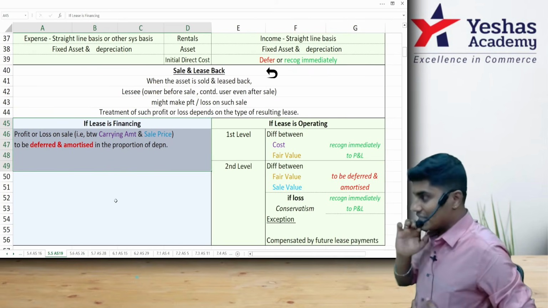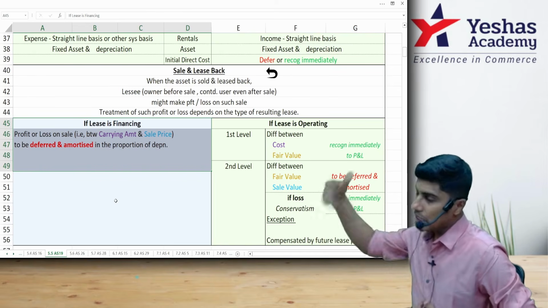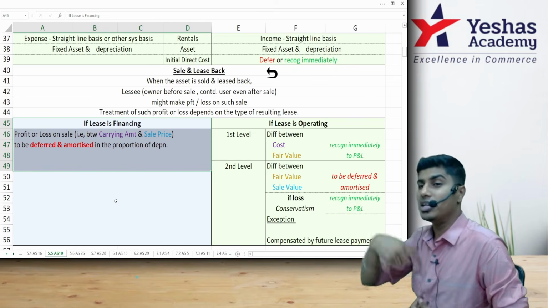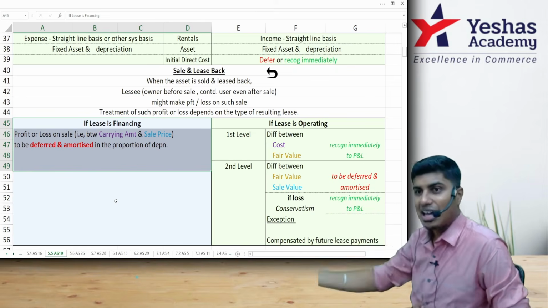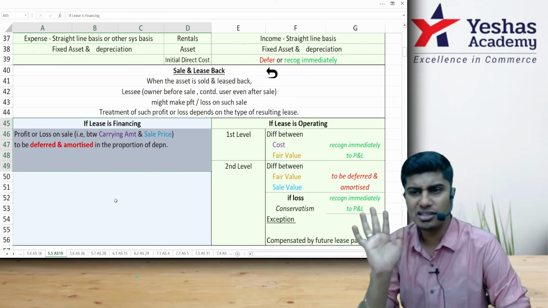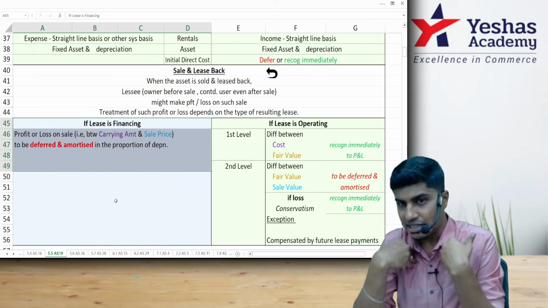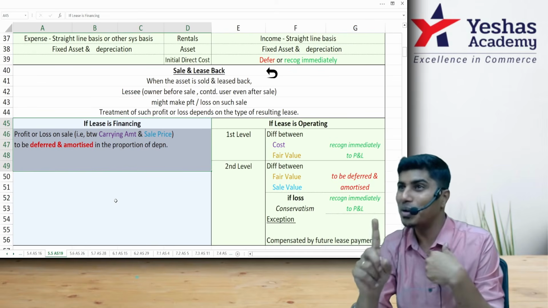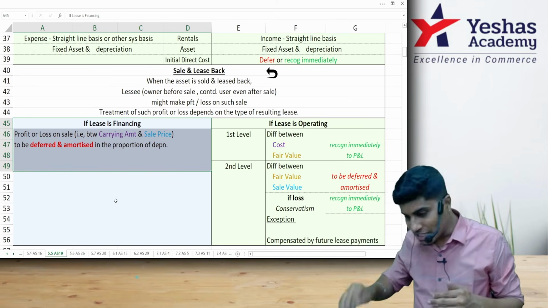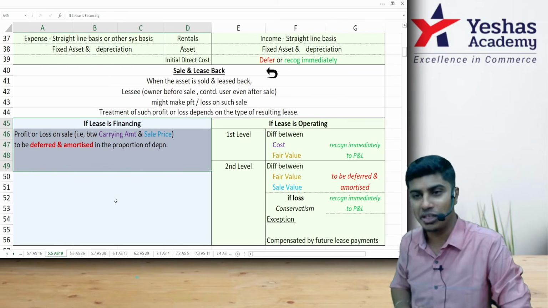If I sell the asset to him, I am the owner, I became the seller, he bought the asset, he became the buyer. He will give the asset back to me on lease, he becomes lessor, I become lessee, but the lease is an operating lease. Have I sold it? Yes. Did I buy it again? No. Operating lease is like rental. So I have actually sold the asset. So there is actually profit, so profit can be transferred to P&L immediately.